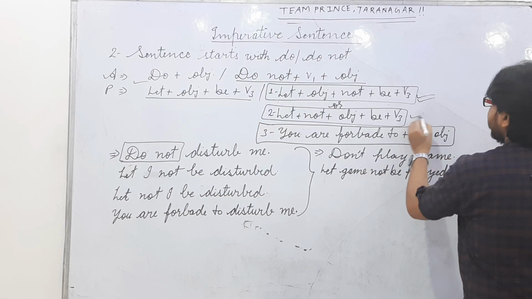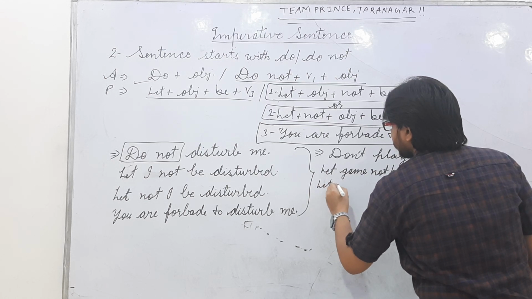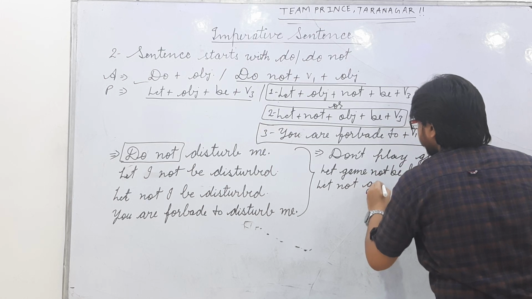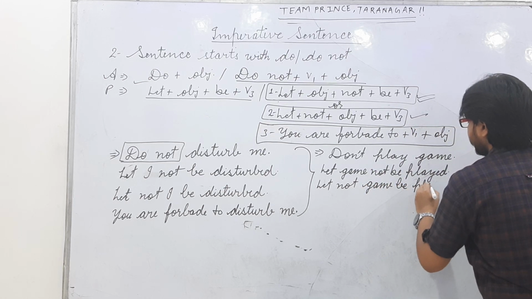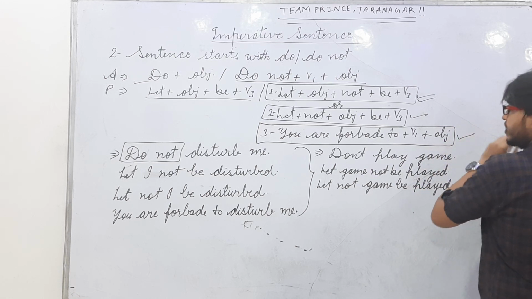Okay, let's see the second way. Let not game be played. Okay, let's see the third way.